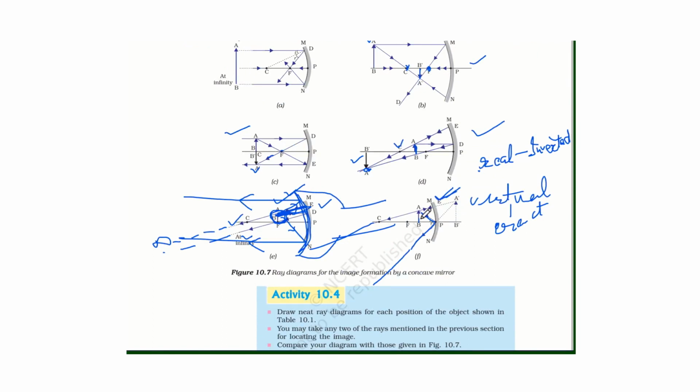So when a person keeps his face between P and F, the image of his face becomes large. So the large image of his face can be seen in this concave mirror. So this will help for easy shaving. That's why it is used in shaving mirror.